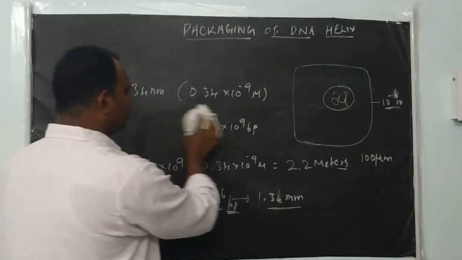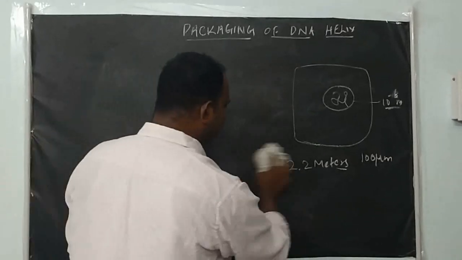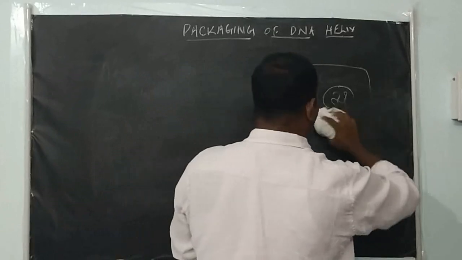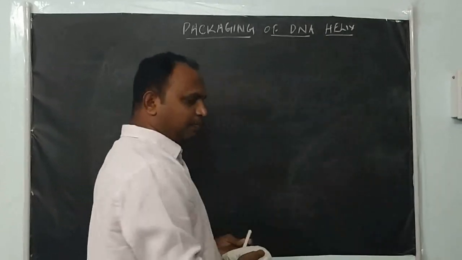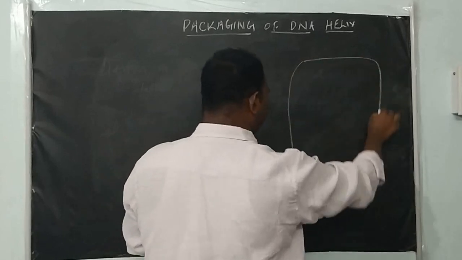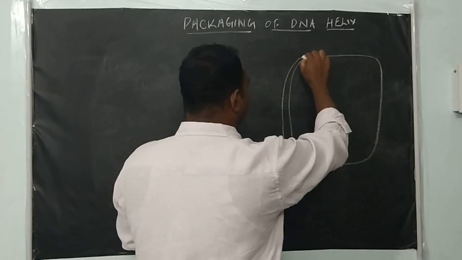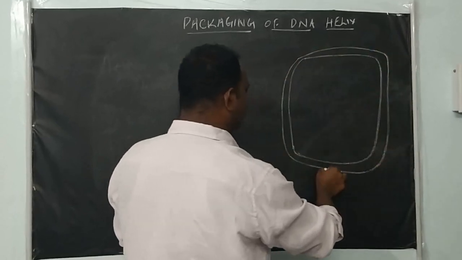First we will see the packing of DNA helix in prokaryotes. Prokaryotic cells lack a nucleus. There is no nucleus in the prokaryote. For example, you take bacteria, externally bounded by a cell wall, and within it there is a thin cell membrane.